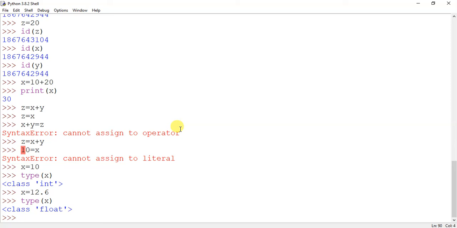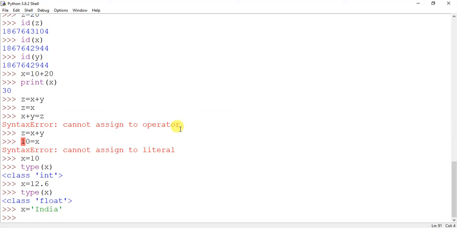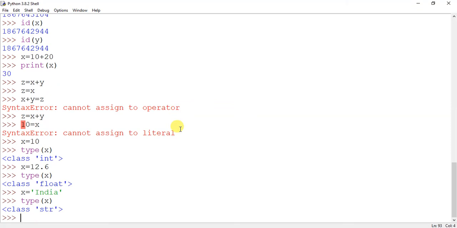Okay, then again we say x equal to India. Again check the type of x. Now it becomes string. Wow, this is dynamic typing. The same variable can point to different data types. First it is pointing to integer, then it has pointed to a float, and at the third step, it is pointing to a string. So this is dynamic typing.